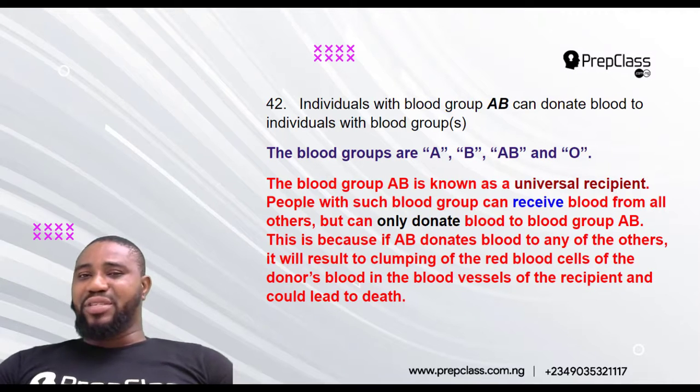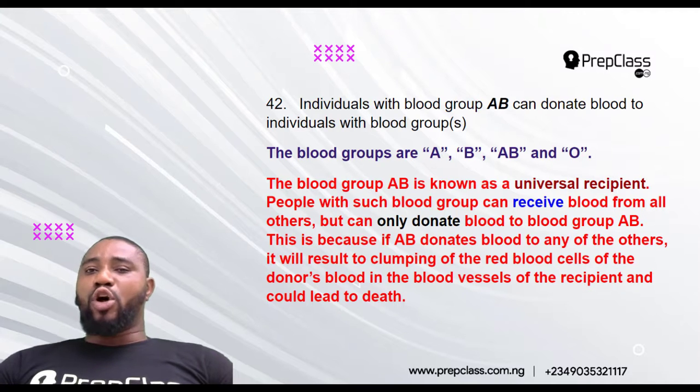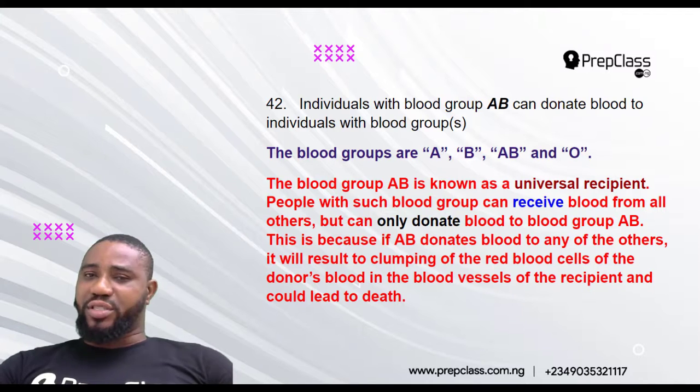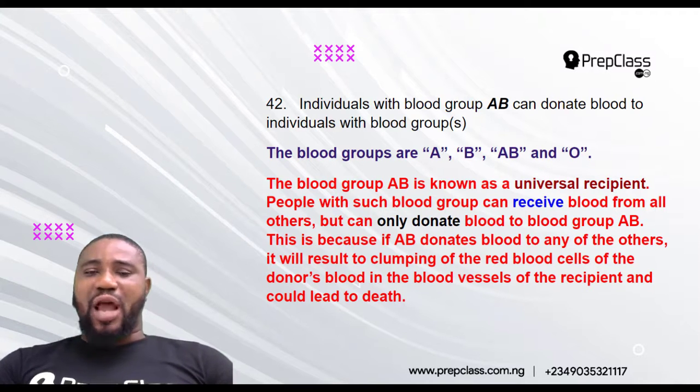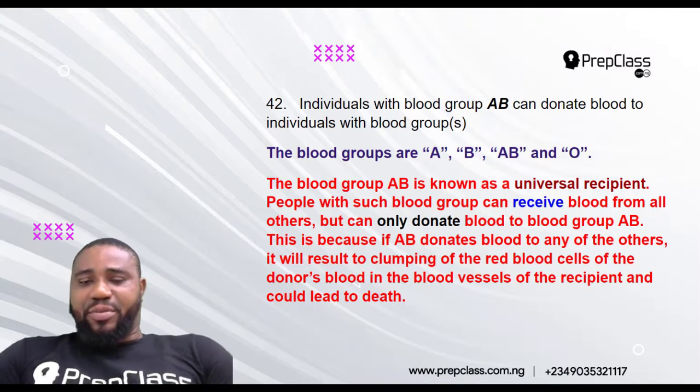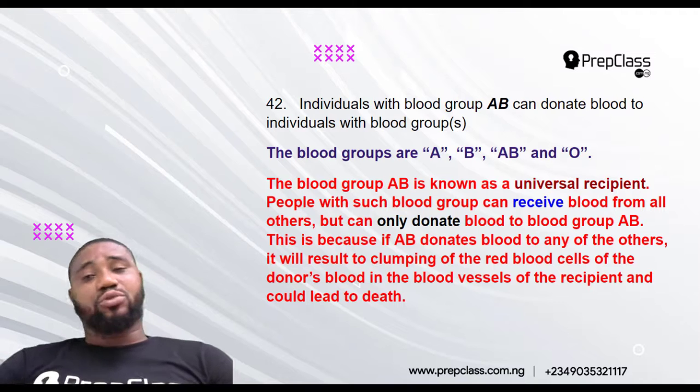If they make that mistake in the hospital, the blood group of the donor, which is now AB, will bring about clumping of the red blood cells of the recipient, and it will block the capillaries and some of the veins of that recipient. And that recipient will just struggle, and the person will just die.